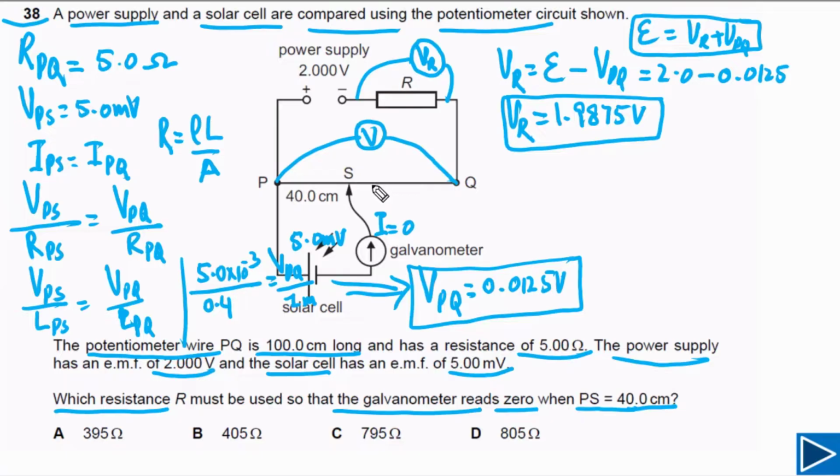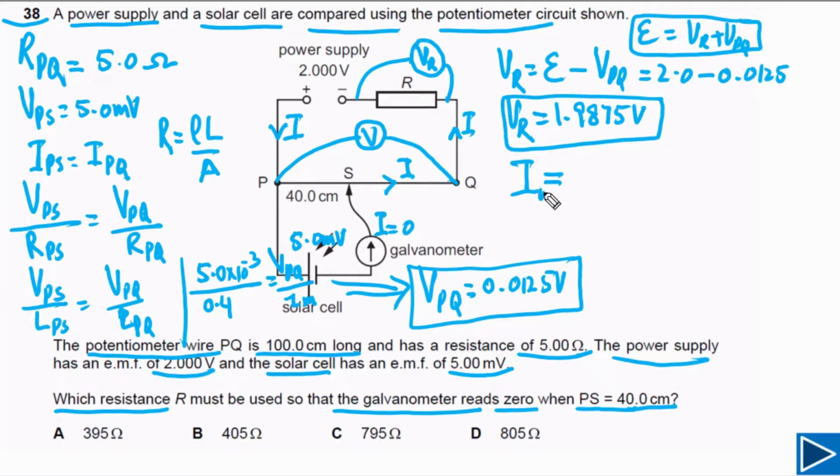Now we need to find out the current. So how can we find out current? As this resistor and PQ are connected in series, the current passing through this wire is the same as the current passing through R. So if current I is here, current I also will be here, and current I is also here. Current is the same because they are connected in series, and there is no current passing through this solar cell. So we can find out I. We have this resistor, meaning we have this wire, and we have the potential difference across the wire.